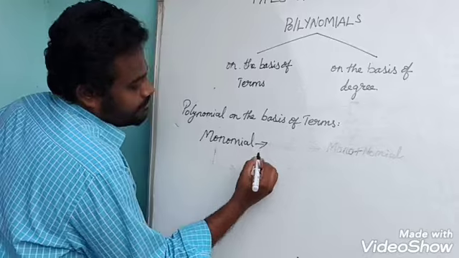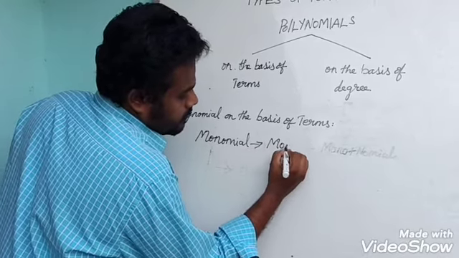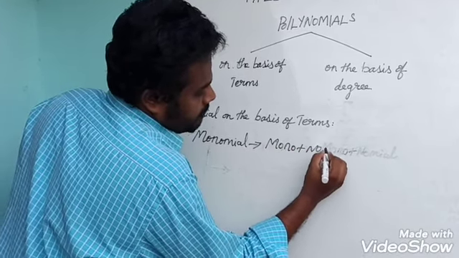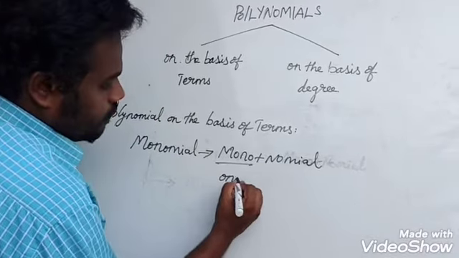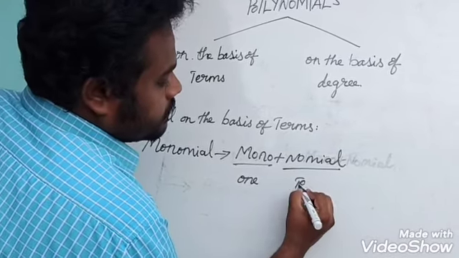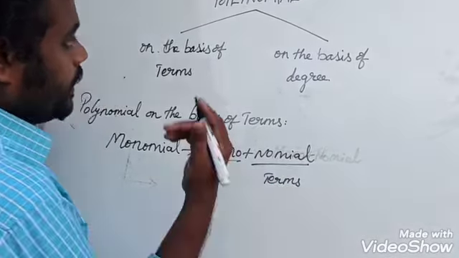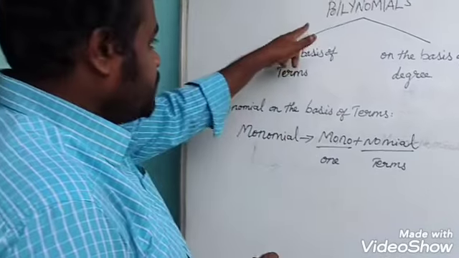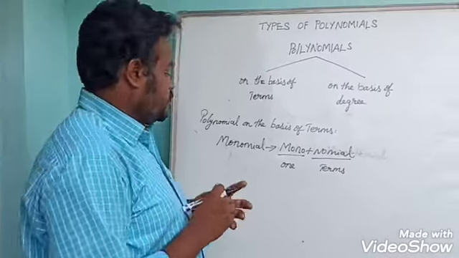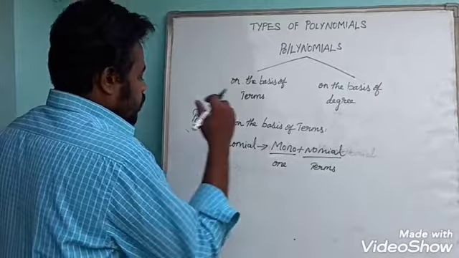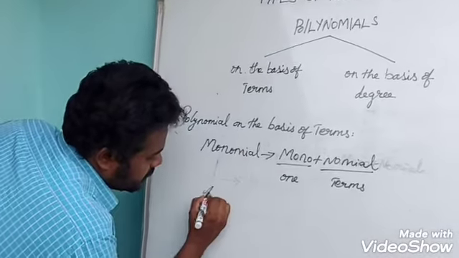So monomial can be split as mono plus nomial. Mono means one, nomial means term. In the same way as polynomial considers many terms, a monomial is an expression that consists of only one term.